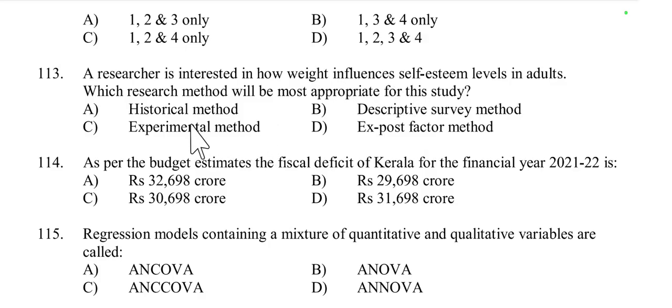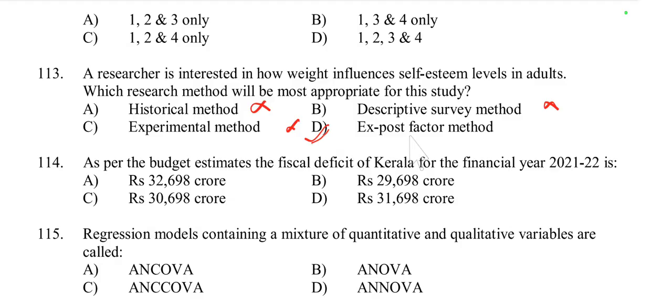So it is what type of research? Historical research, descriptive survey method, experimental method, or ex post facto method. So this is not historical, not descriptive survey, not experimental, this is ex post facto method, because after he is getting weight, overweight or underweight, then what impact on their lifestyle? It is called the ex post facto method.